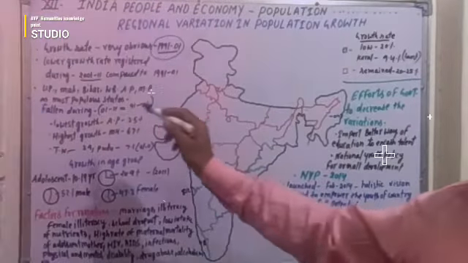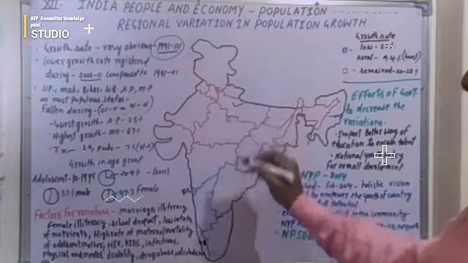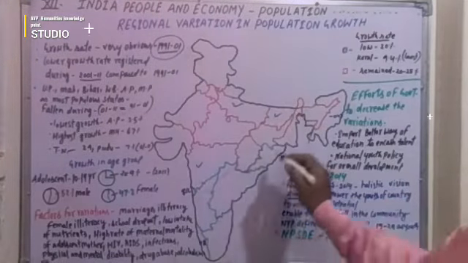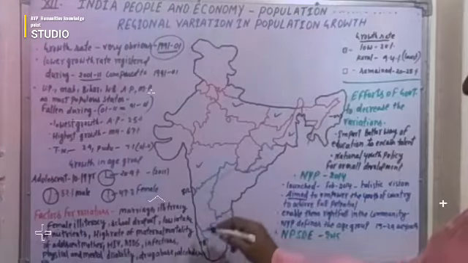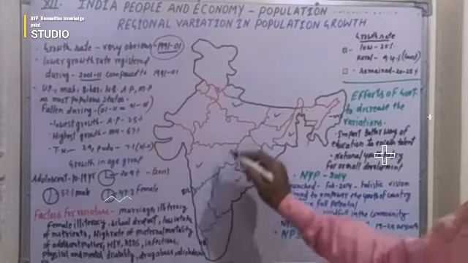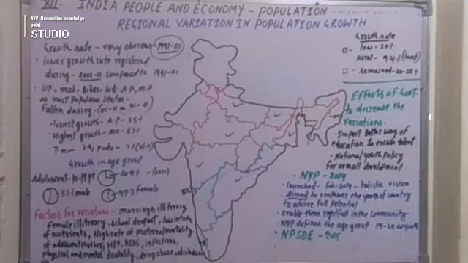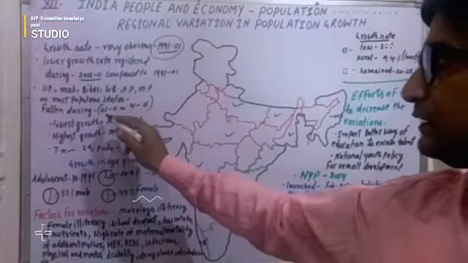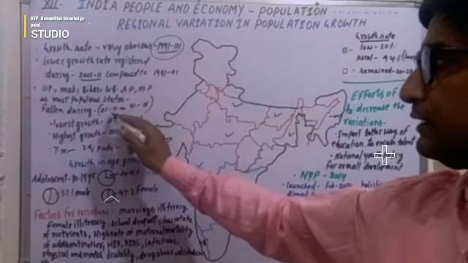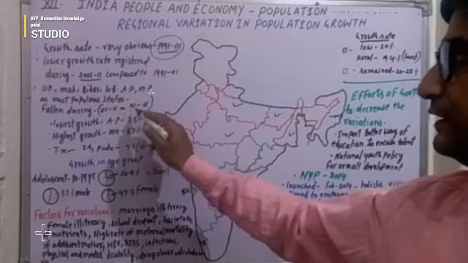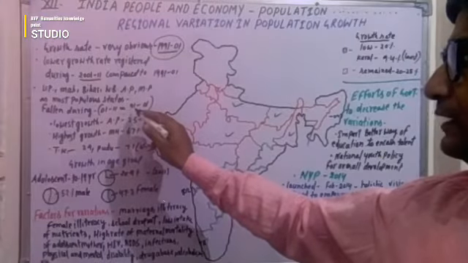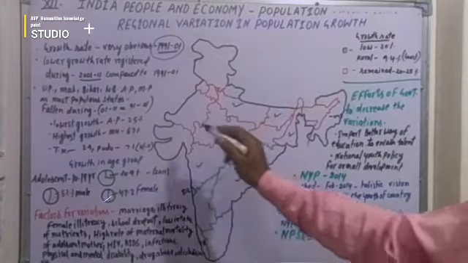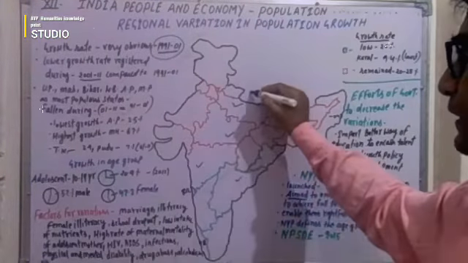These are states like MP, UP, Maharashtra, Bihar, West Bengal, and Andhra Pradesh, where the decadal population growth rate was recorded from 2001 to 2011. If we compare it with 1991 to 2001, we see that the growth rate had fallen.